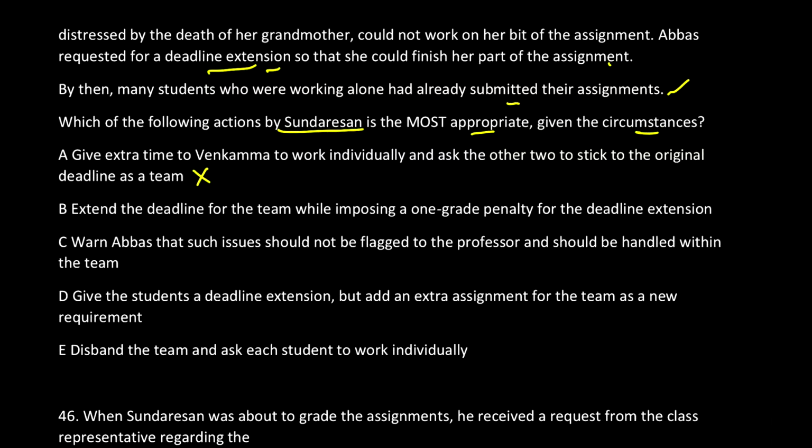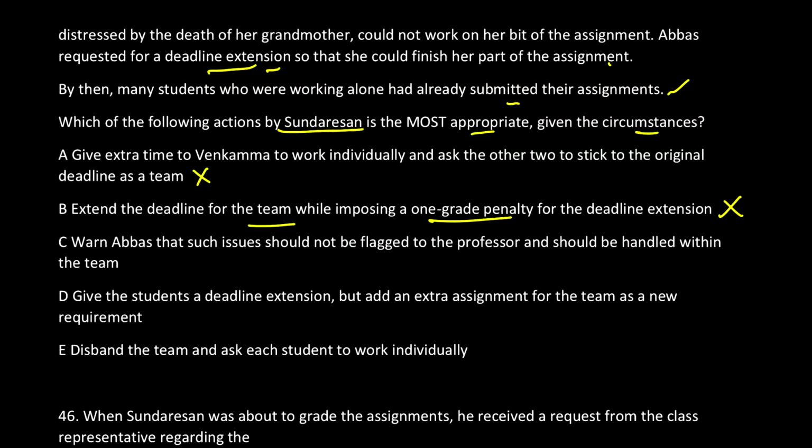What is the problem with option B? It's a bad decision with respect to the professor because it's already mentioned that Venkama is not making lame excuses, but is grieving because of her grandmother's death. So imposing a 1 grade penalty, and that too on the entire team? There was no fault of the other 2 members of the team, who already did their part. So that's a bad idea.